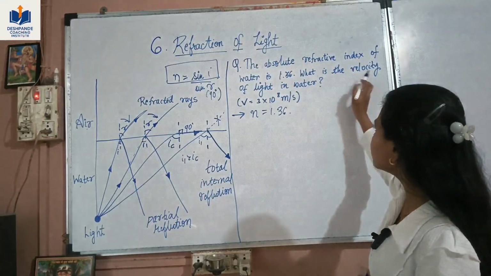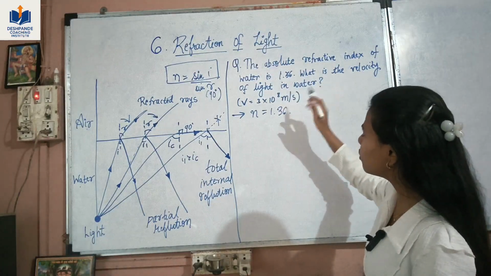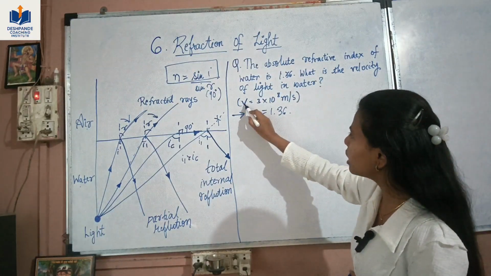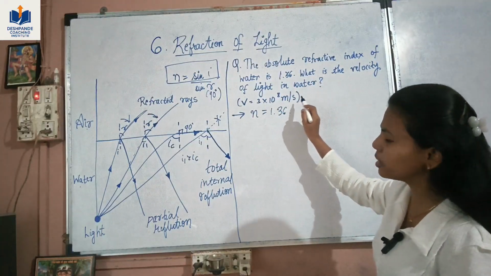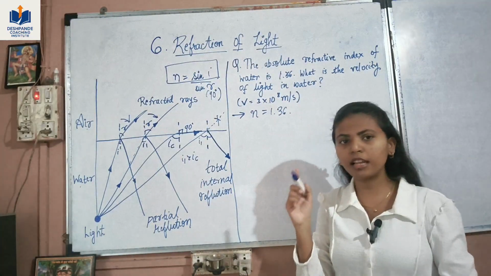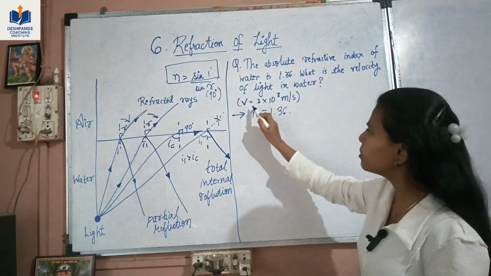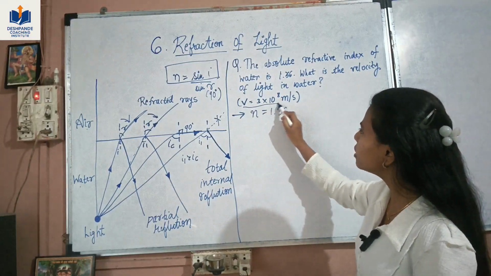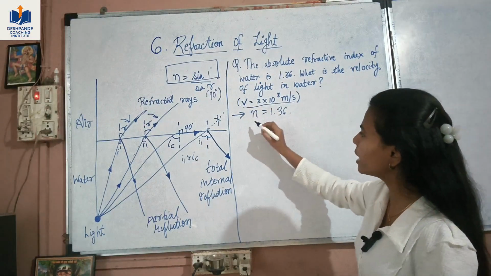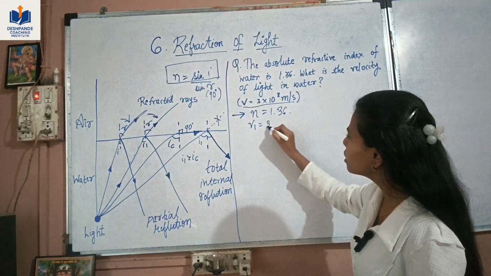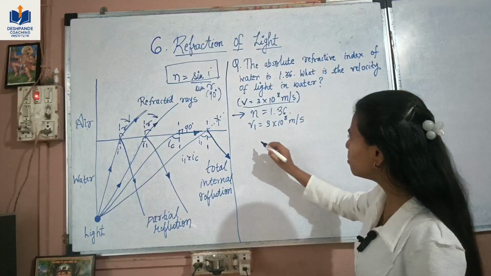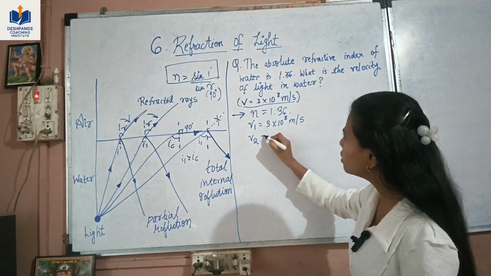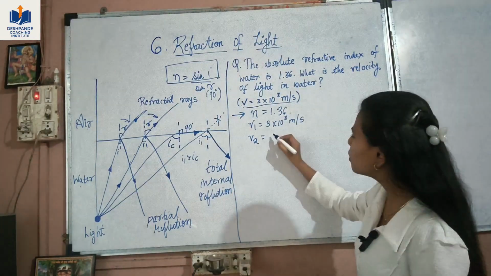So what is the velocity of light in water? We are given the velocity of light in vacuum, which is 3 into 10 to the power 8 meters per second. You have to keep this value in mind, because this is very important. It is the standard speed, the velocity of light in vacuum. So v1 is 3 into 10 to the power 8 meters per second. And v2 is the velocity of light in water.